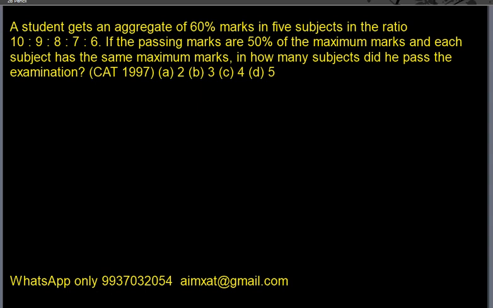Hi. So this is a question from CAT 1997. A student gets an aggregate of 60% marks in 5 subjects in the ratio 10 is to 9 is to 8 is to 7 is to 6. If the passing marks are 50% of the maximum marks and each subject has the same maximum marks, in how many subjects did he pass the examination?